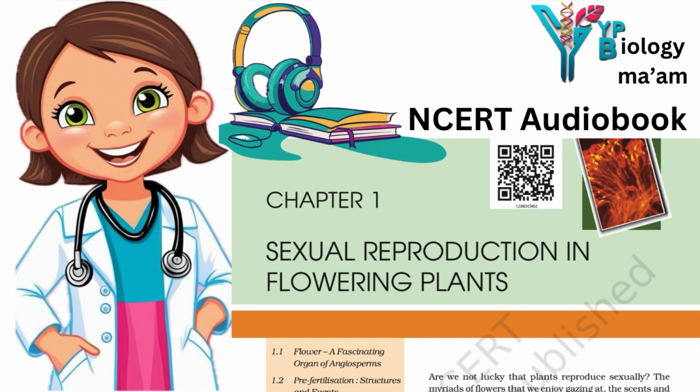The inner wall of the pollen grain is called the intine. It is a thin and continuous layer made of cellulose and pectin. The cytoplasm of the pollen grain is surrounded by a plasma membrane. When the pollen grain is mature, it contains two cells, the vegetative cell and the generative cell.